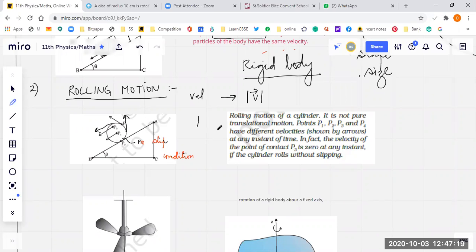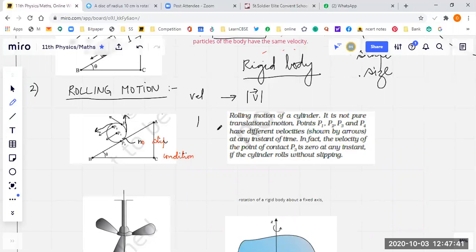Now one more interesting thing, which might be a little difficult for you to understand: the particle which is touching the surface of the wedge at any moment has zero velocity. The velocity of the point of contact P3 is zero at any instant of time. The cylinder rolls without slipping.